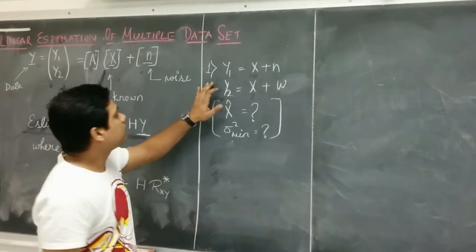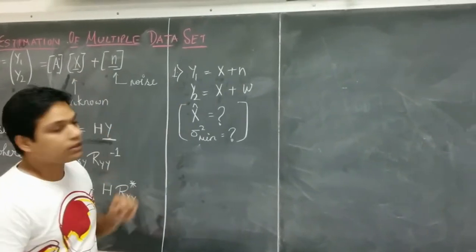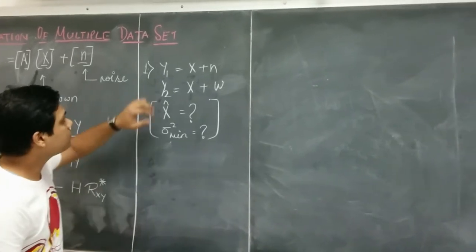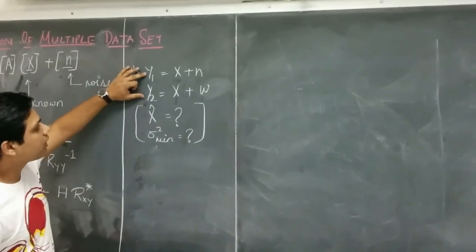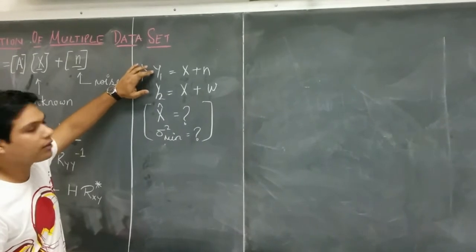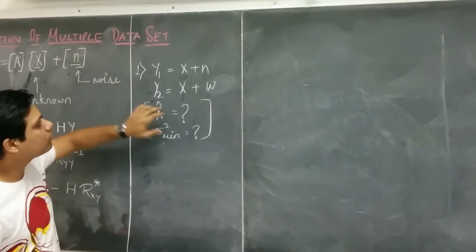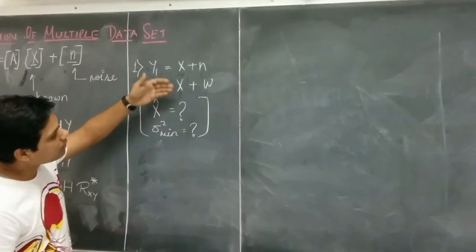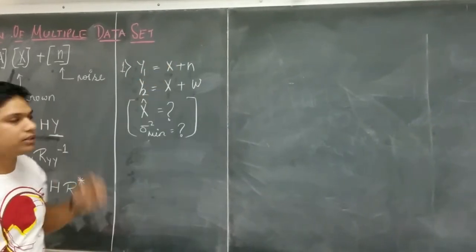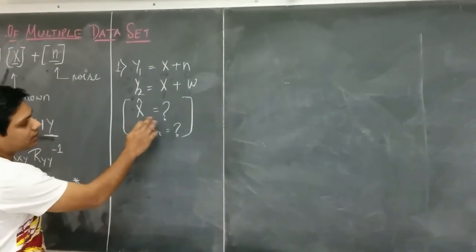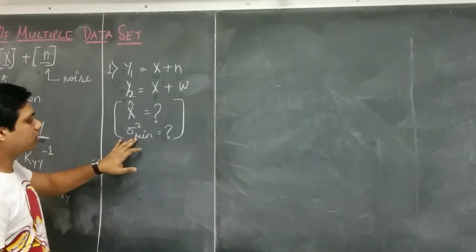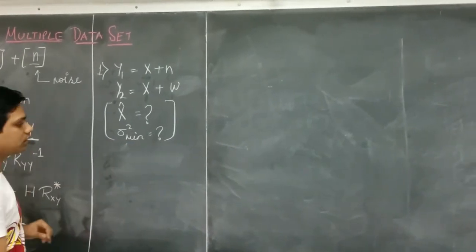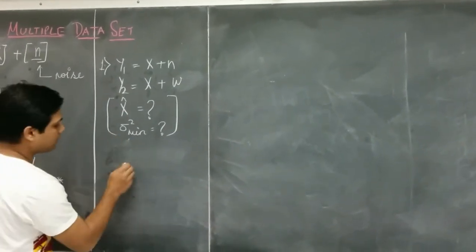So for this we have this problem. We have done two experiments, out of which we have two data sets, y1 and y2, which comprise the same signal but with different noise. We have to find the best estimator of x and the minimum variance of this experiment.